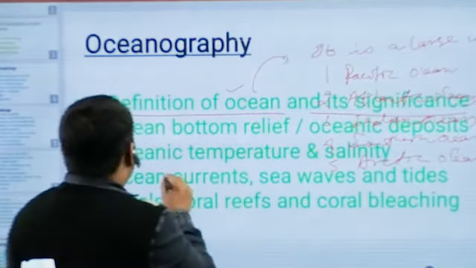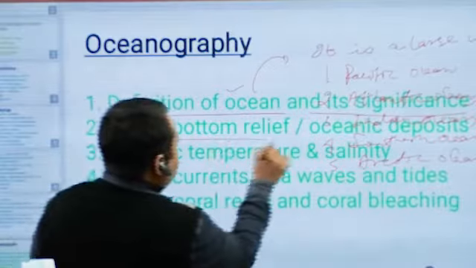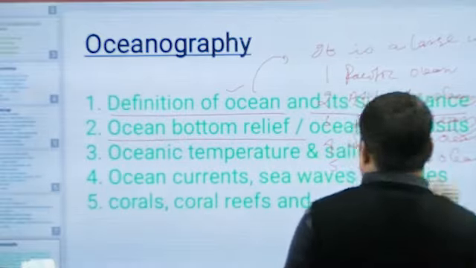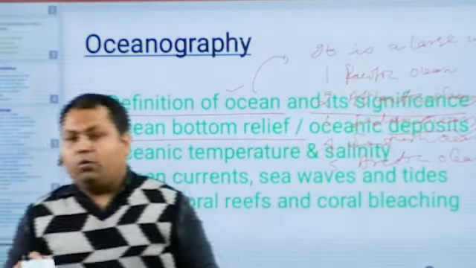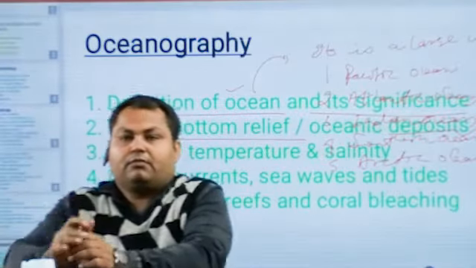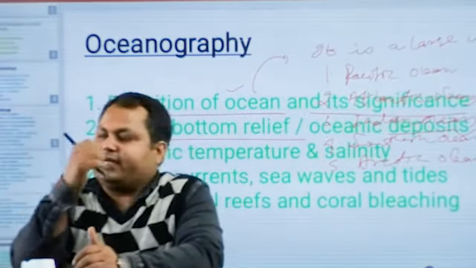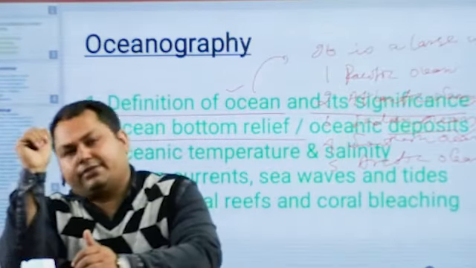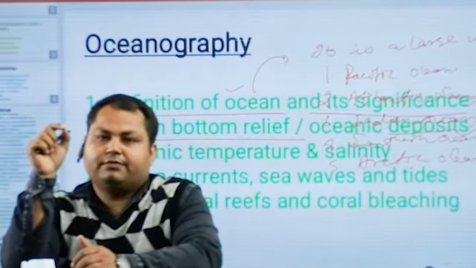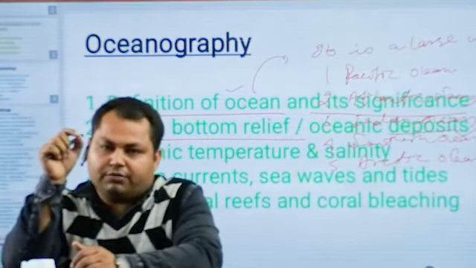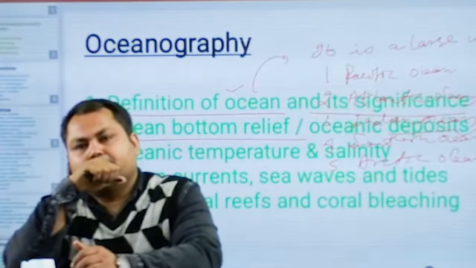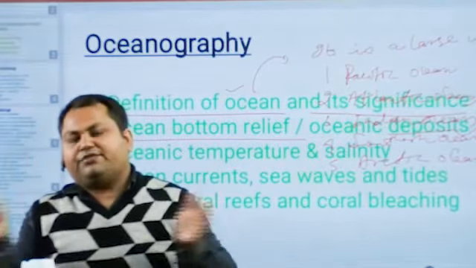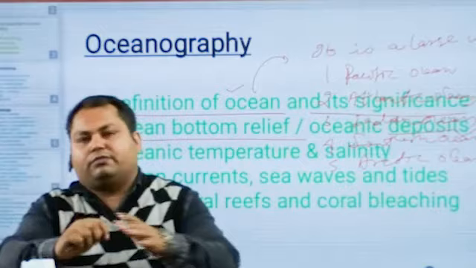The second topic we will discuss here is ocean bottom relief and oceanic deposits. What are the ocean bottom reliefs? As we see different types of landforms on continents, such as fold mountains, plains, plateaus, and valleys, in the same way there is a variety of relief systems and landforms in oceans too.